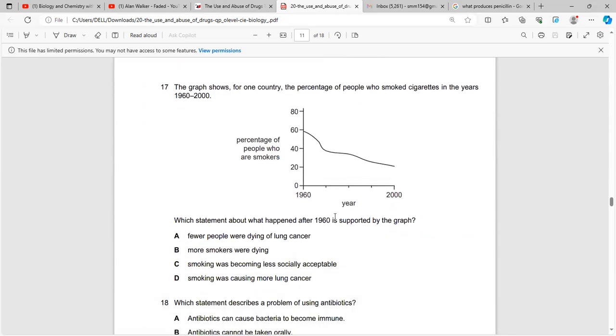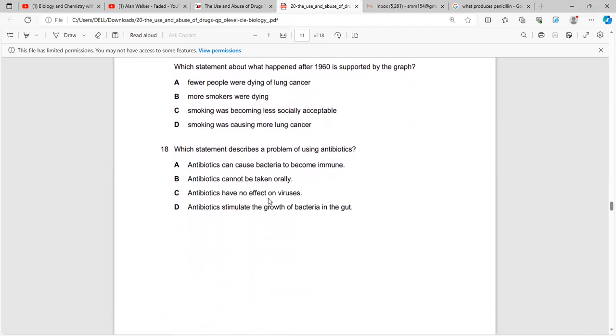Now, after 1960, we can see that smoking was becoming less socially acceptable because the number of people who are smoking is decreasing. Fewer people were dying of lung cancer, though it can only be reasonably inferred. However, such data hasn't been shown in the graph. Which describes the problem of using antibiotics? Overuse of antibiotics without finishing the course properly.